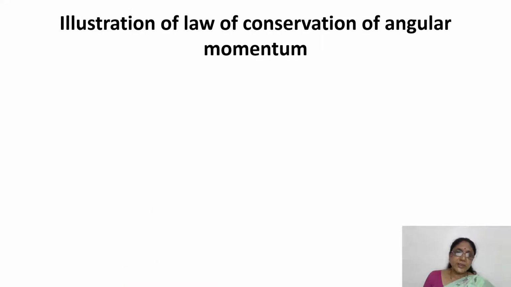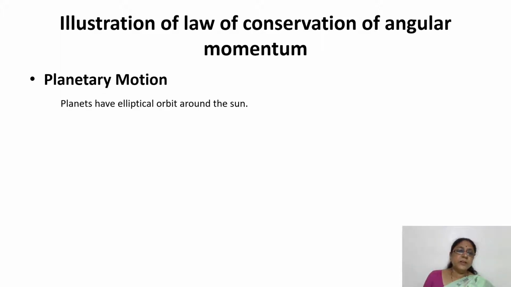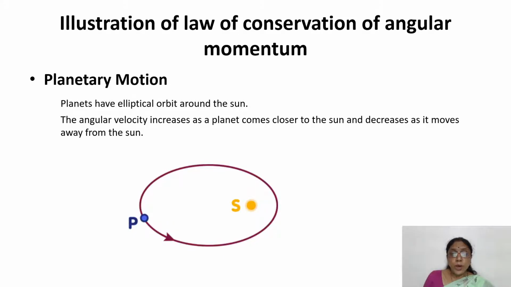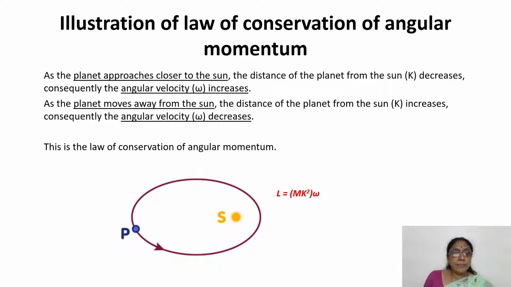Next, we shall consider the next example of planetary motion. Here we know that planets have an elliptical orbit around the sun. So this is the figure in which the planet moves around the sun in an elliptical orbit. The angular velocity of the planet increases when it comes close to the sun and decreases as it moves away from the sun.